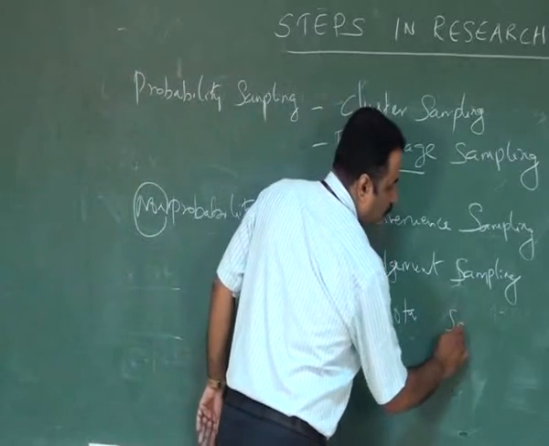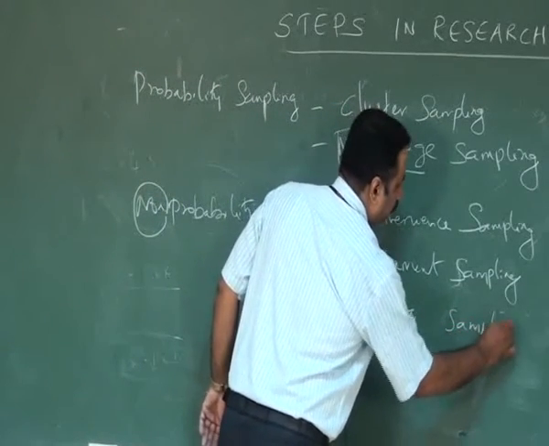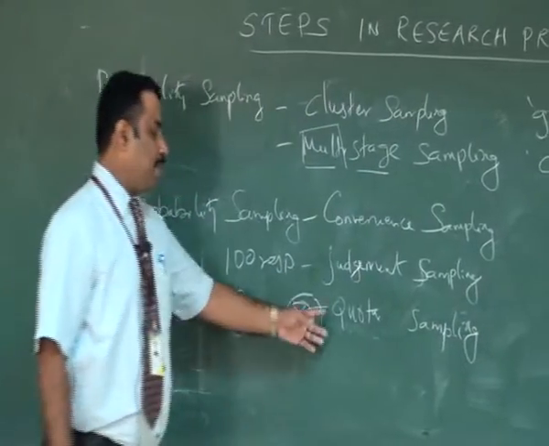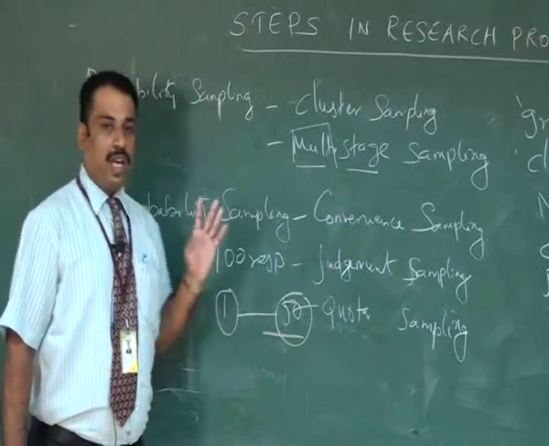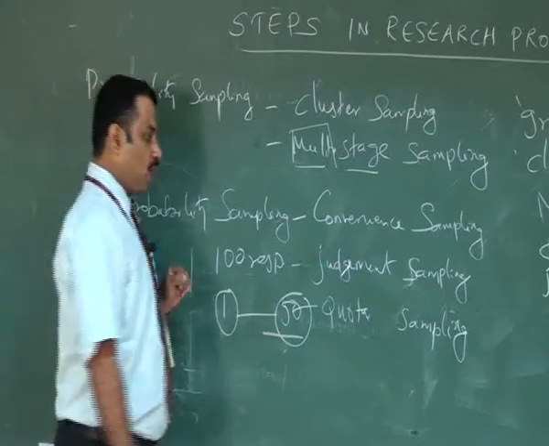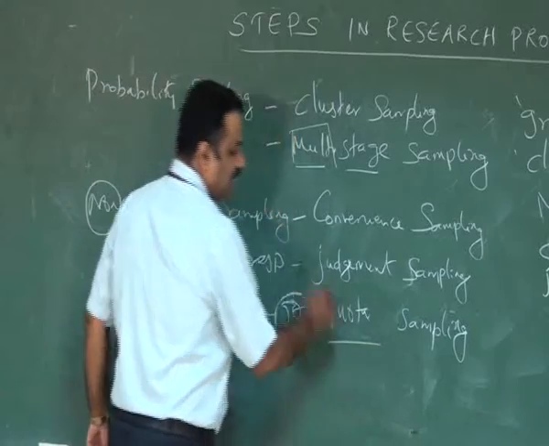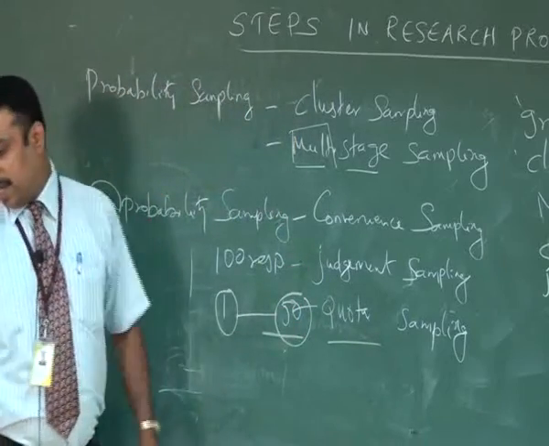Another method is called the quota sampling method. In quota sampling, the researcher allocates a certain quota system to the respondent groups. Based on this quota, the respondents are selected and data is collected.